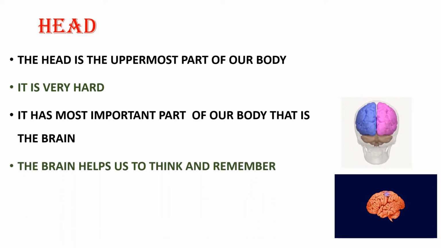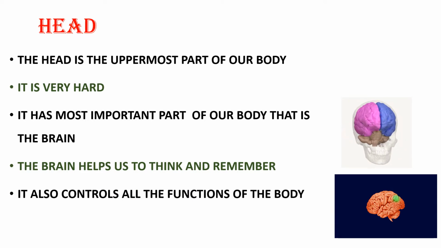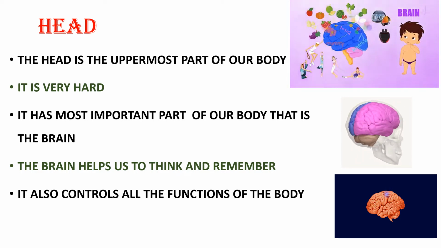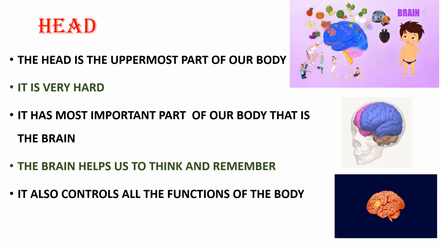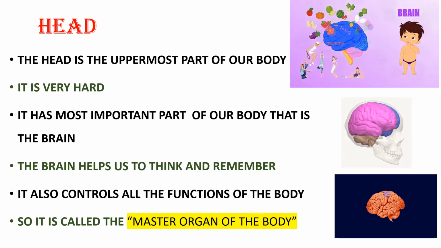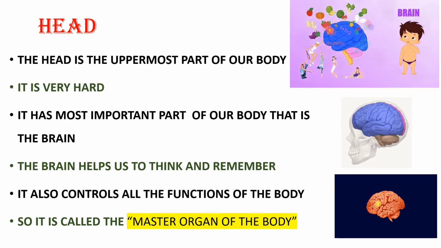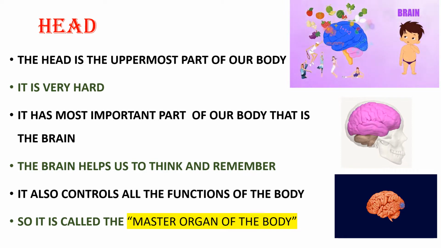The brain helps us to think and remember. It also controls all the functions of our body. It tells us what is good, what is bad, which is safe, which is not safe. All these things are being told by the brain to us. We'll see about it further. Just because it tells us everything and it controls all the functions of our body, it is called master organ of the body.